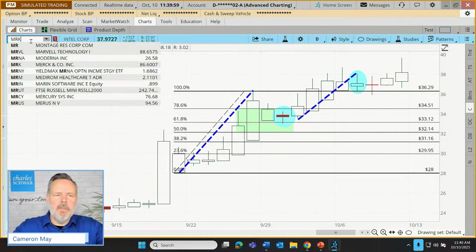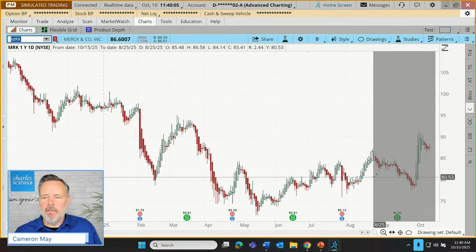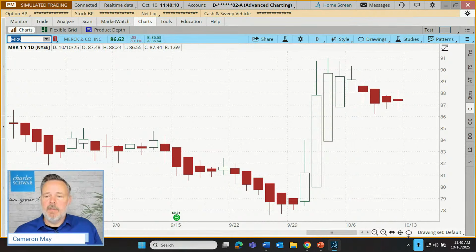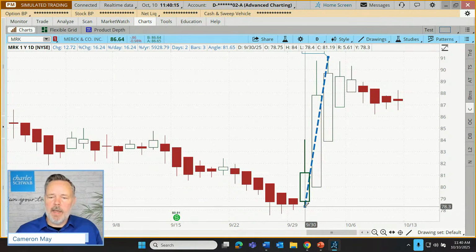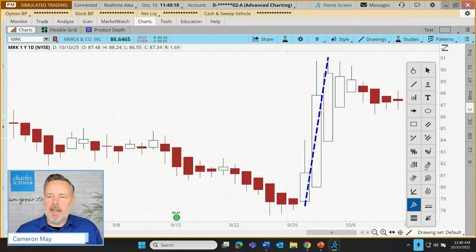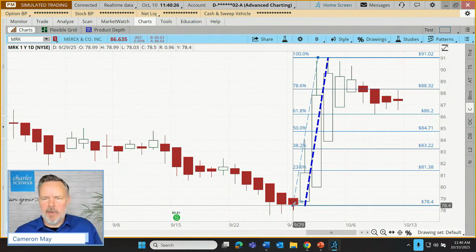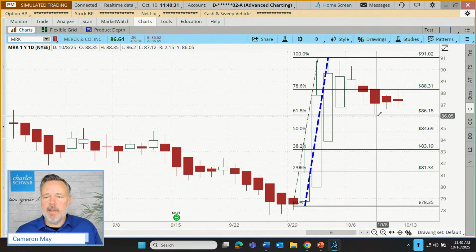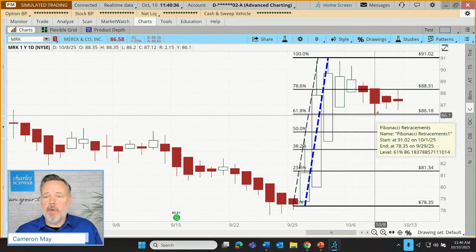I want to look at Merck. What's going on with Merck recently? Well, Merck just had a march higher. 1, 2, 3, 4, 5 candles. So here the trader might think there is a flagpole. Let's go down to the bottom of that first white candle and let's see, using Fibonacci's, have we pulled back to at least the 78.6% line? And in this case, yes, we've gotten below 78.6. Interestingly, just a couple of days ago, our Heikin Ashi candle low touched the 61.8.